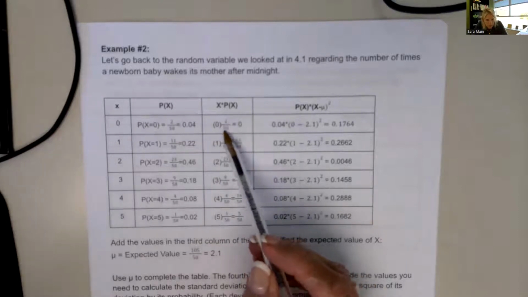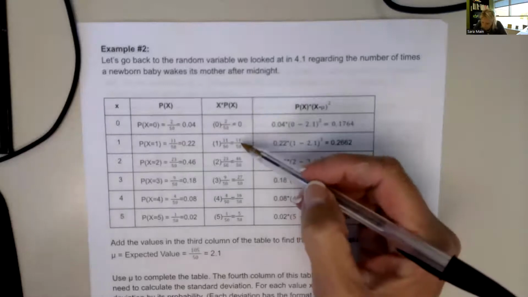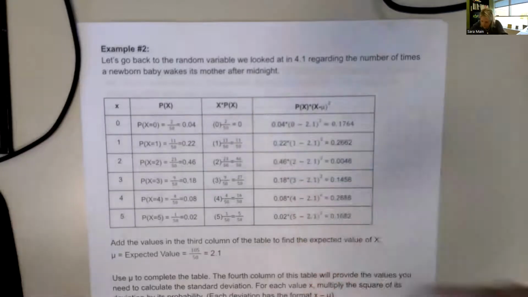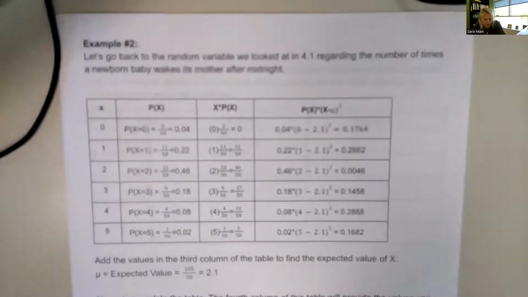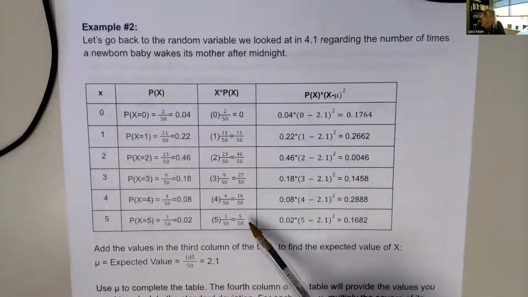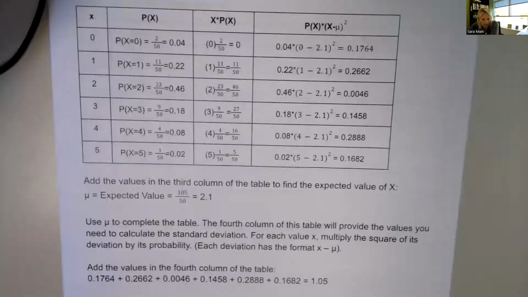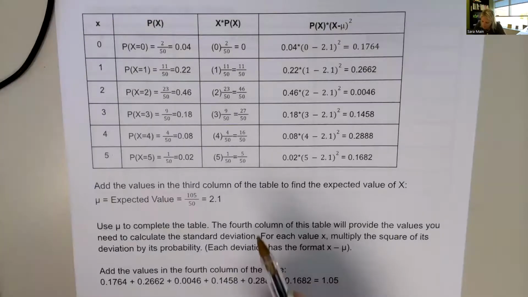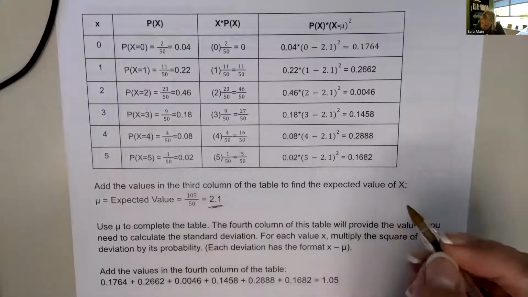And if we find their products, 0 times the probability of x, we get 0, 11 out of 50, 4 out of 50, 27 out of 50, 16 out of 50, and 5 out of 50. And if we were to add those, the expected number of times on average that a baby is expected to wake their mother after midnight is 2.1 times.